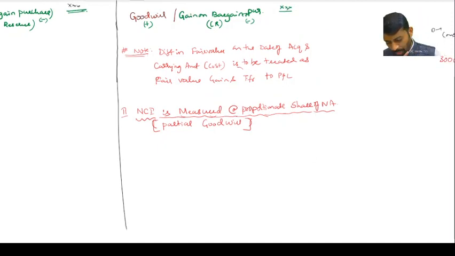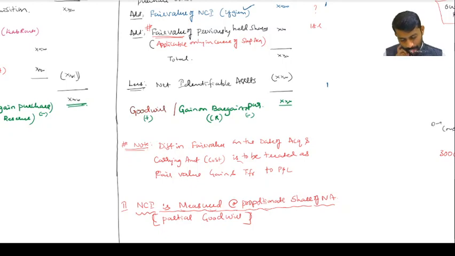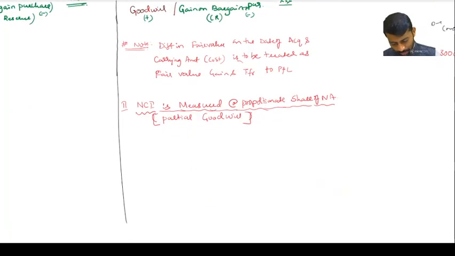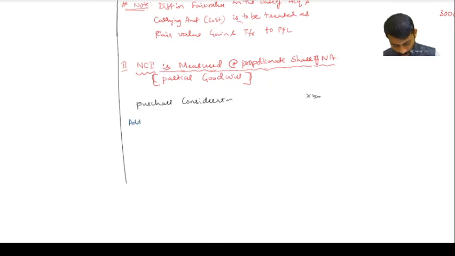Here also the same formula, but here you have to take the proportionate share of identifiable assets. To start with, first is purchase consideration. Look here at the proportionate share of net assets. Therefore fair values are not available, so what I do is take the NCI, non-controlling interest's proportionate share of net identifiable assets.